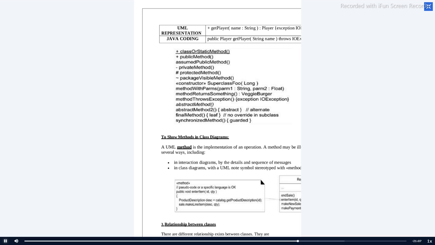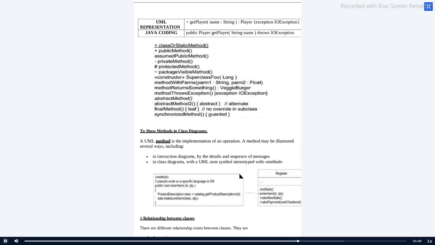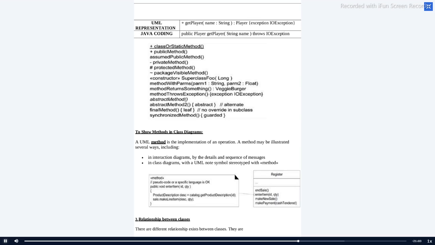Here you can look at a representation similar to your UML representation and Java code. Like I said, public player, get player, string name, throws IO exception. So this is the entire method. If you convert it into a UML representation for public, you have to give plus. Next, get player is the method name, string name.